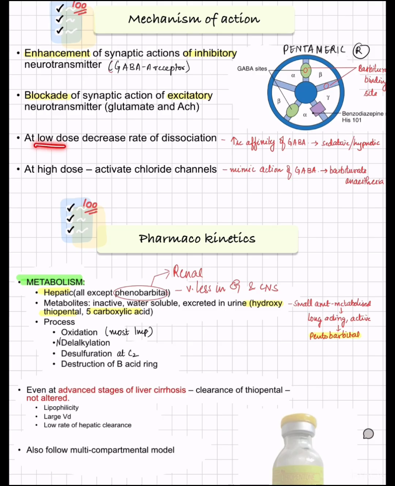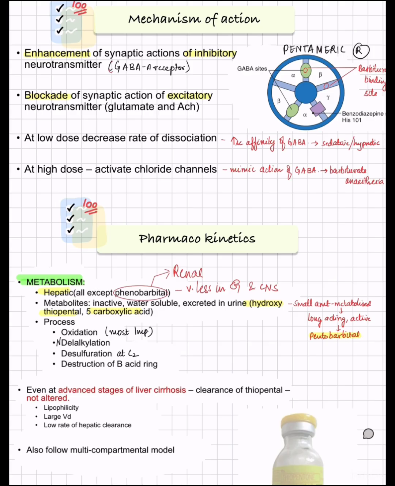At low doses of thiopentone, there is a decrease in the rate of dissociation of GABA from its receptor, which leads to sedative and hypnotic property. At high doses, thiopentone itself is acting as GABA. It is mimicking the action of GABA, and hence it is causing barbiturate anesthesia. And also they decrease the excitatory symptoms by blocking the synaptic action of excitatory neurotransmitters like glutamate.